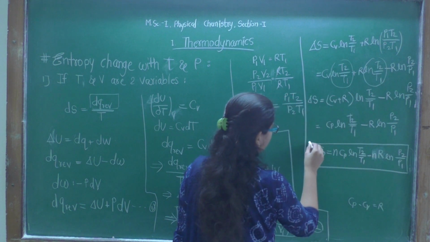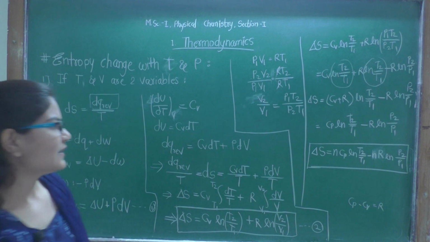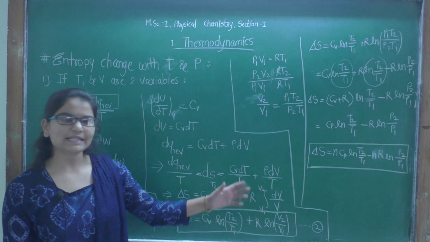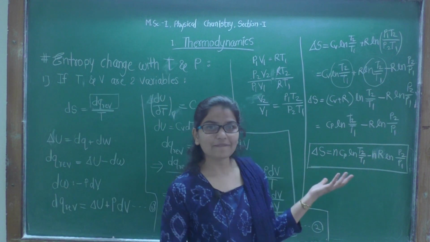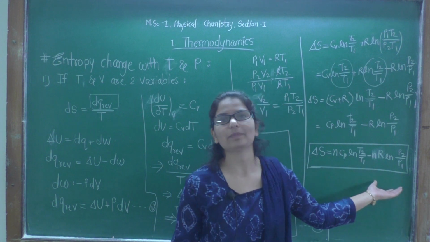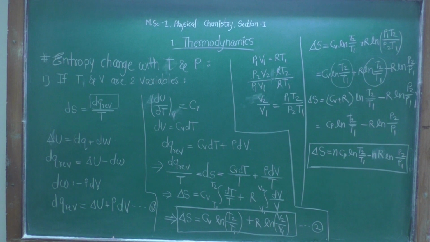This is the relation for change in entropy with temperature and pressure. Hence from this equation we can say that entropy will change with change in temperature and change in pressure. That's it. Now write it properly.